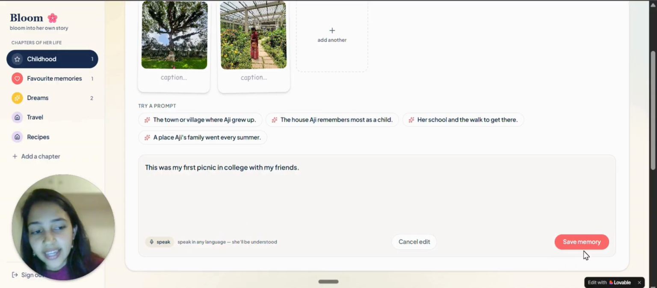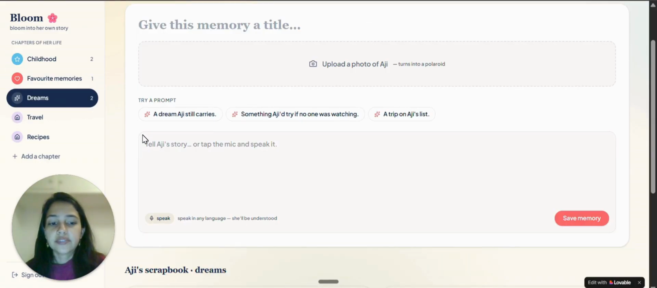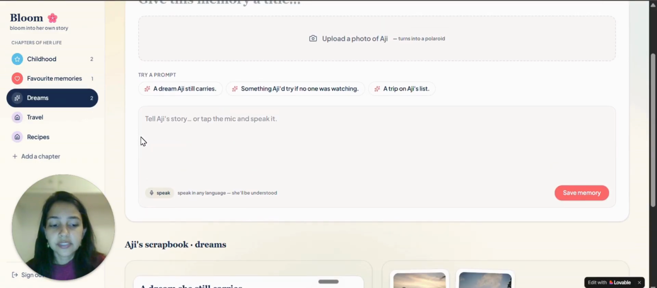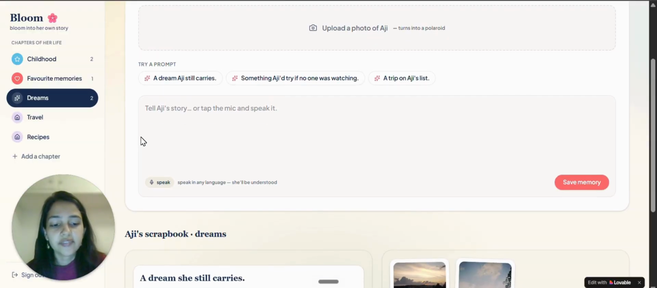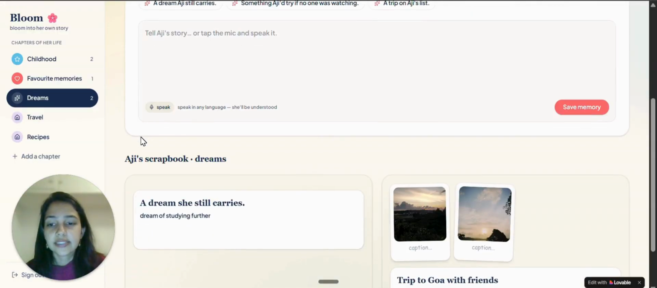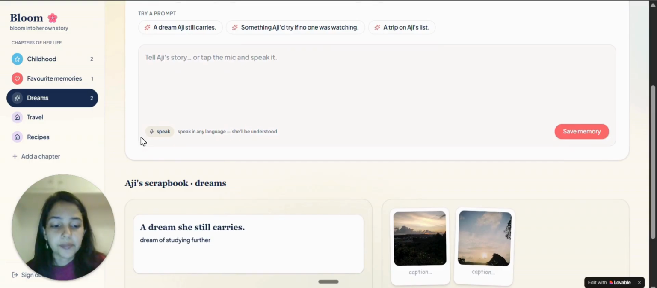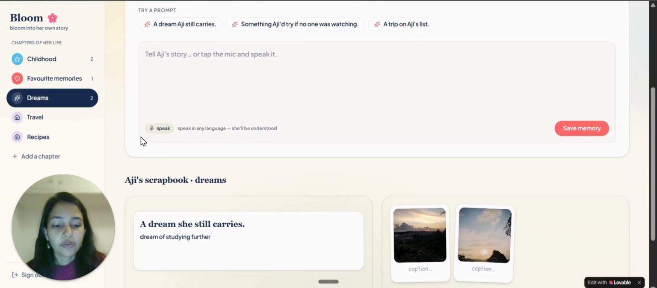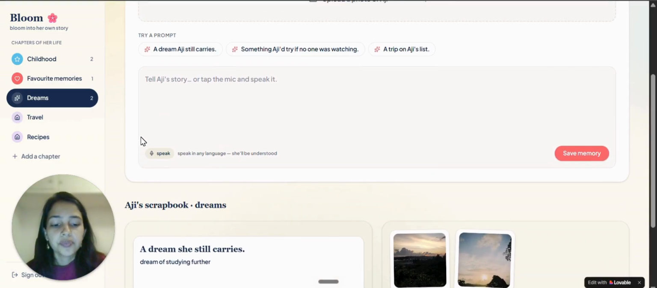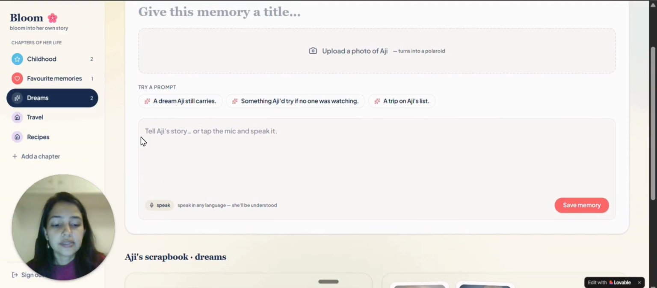And then you save the memory. In the dreams chapter, this is where it becomes something more. Prompts like dreams she still carries, something she would try if no one was watching, a trip on her list. It becomes a foundation for her next plan. Everything saves into a scrapbook in real time. Photos, memories, voice notes, all building the book as you go. When you're ready, we open her book.